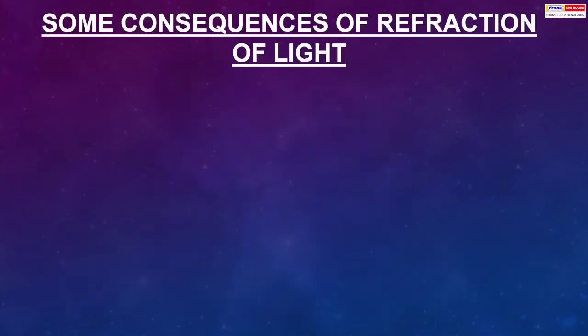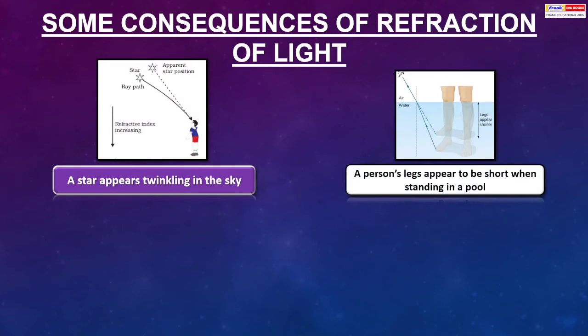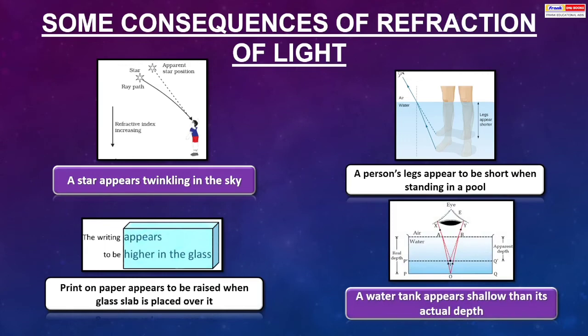Some consequences of refraction of light. A star appears twinkling in the sky. A person's legs appear to be short when standing in a pool. Print on paper appears to be raised when a glass slab is placed over it. A water tank appears shallower than its actual depth.